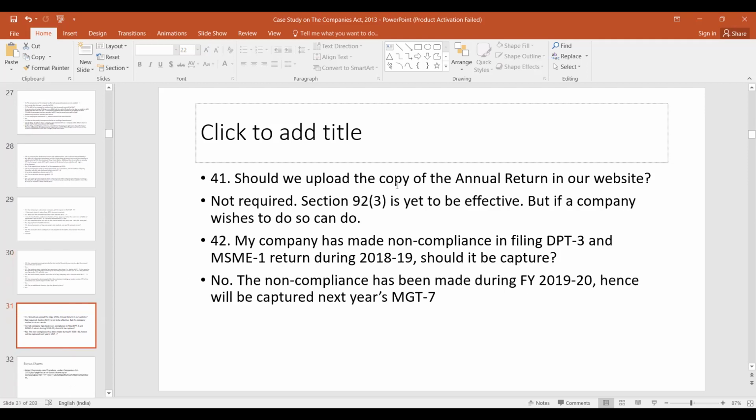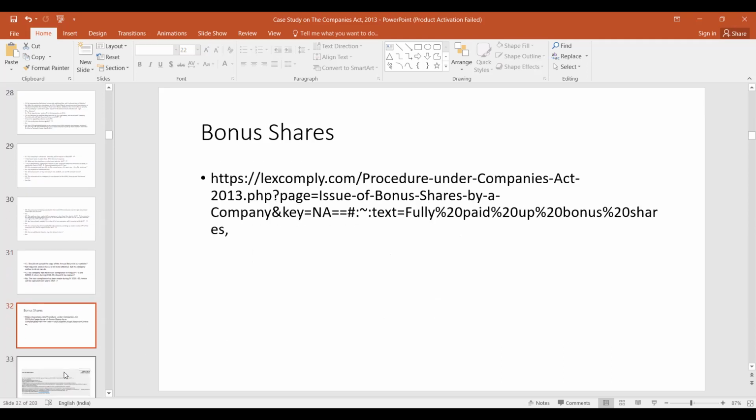Should we upload the copy of the annual return on our website? It is not required. Section 92(3) is not effective. But if a company wishes to do so, it can. My company has made non-compliance in filing DPT3 and MSME return 1. Should it be captured? No. The non-compliance has been made during this period, so it's not much relevant.